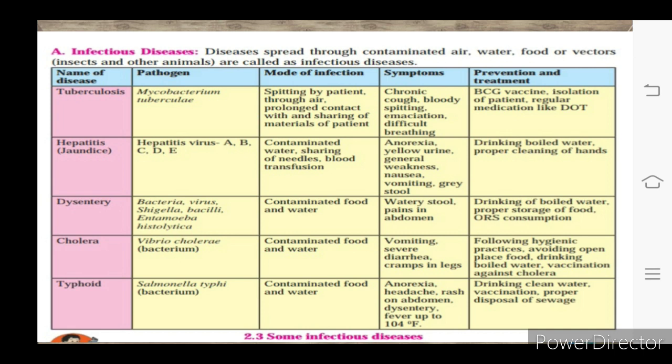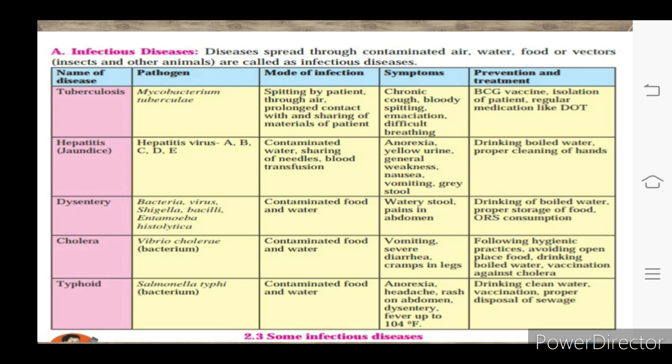Symptoms, that is mostly observed in the body. And the last column, that is prevention and treatment. Now observe the first one, tuberculosis. It is also short form TB. Now tuberculosis is caused by Mycobacterium tuberculosis. So this is the name of the pathogen.